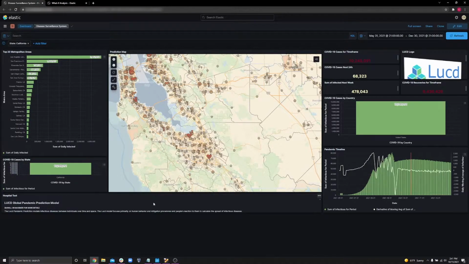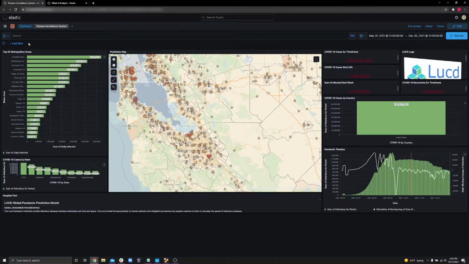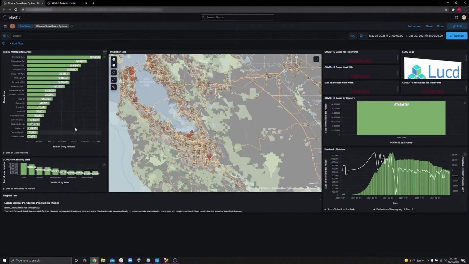Now that we've had a little bit of a tour of the map, let's go ahead and take a look at the rest of the information panels. For this, I'm going to remove the California filters so that we can take a look at the whole United States in its entirety. You can see just by removing that filter, certain things have changed because now the dashboard is showing statistics for the entire United States again. Clicking any of the interactive chart elements will automatically apply a filter to the entire dashboard as well.